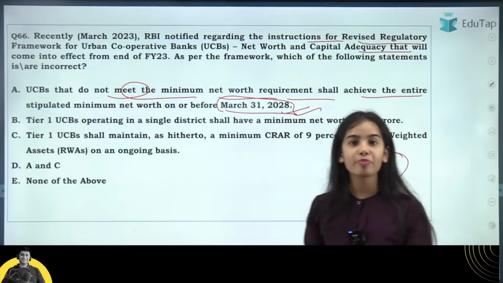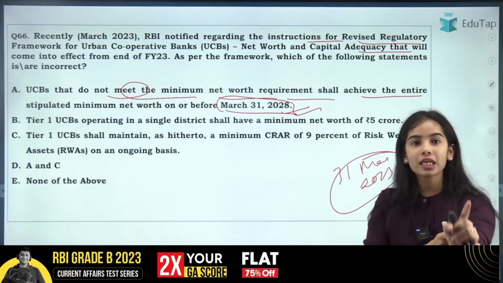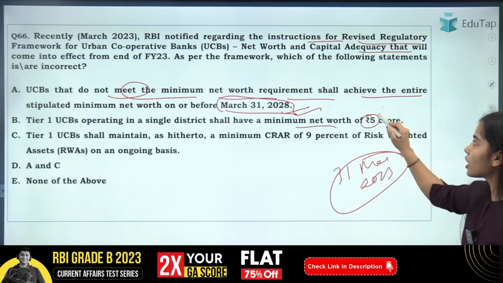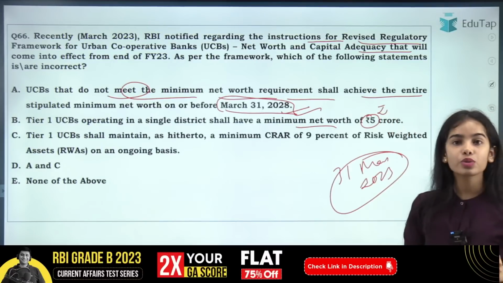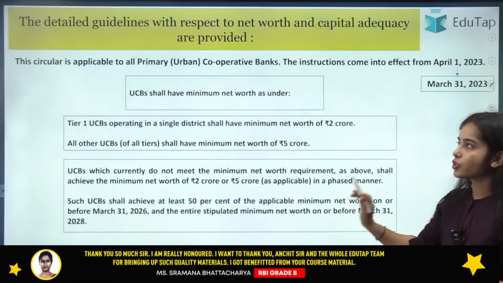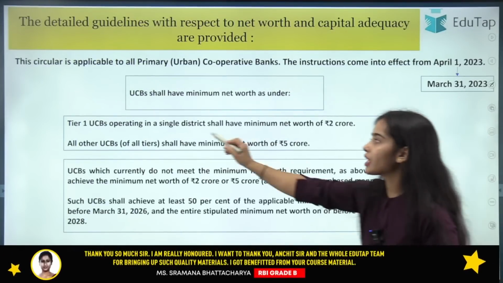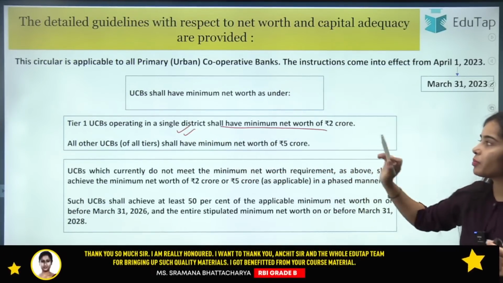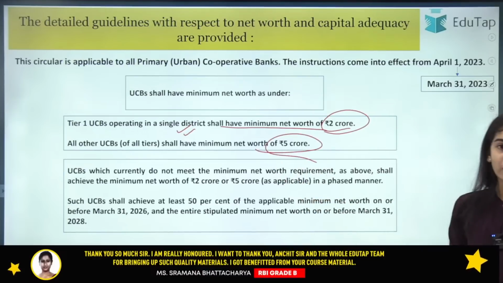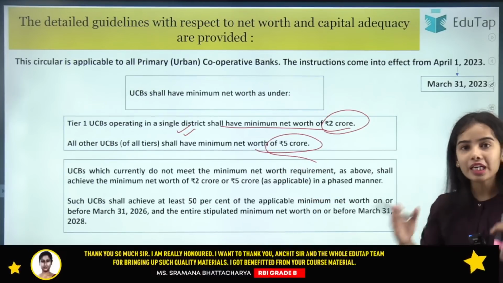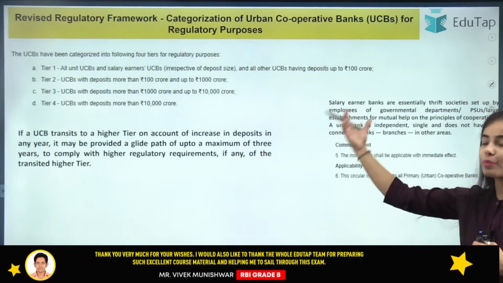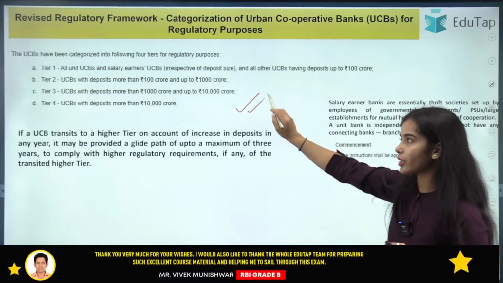Tier 1 urban cooperative banks that are working in a single district have to maintain a minimum net worth of 2 crore. As well, tier 1 UCBs need to have the minimum CRAR of 9%. So this is regarding the tier 1 UCBs. If they are working in a single district, they need to have a minimum net worth of 2 crore. All other UCBs need to have a minimum net worth of 5 crore. They have to have the complete minimum net worth by 2028. The urban cooperative banks are divided into 4 tiers that you can see.